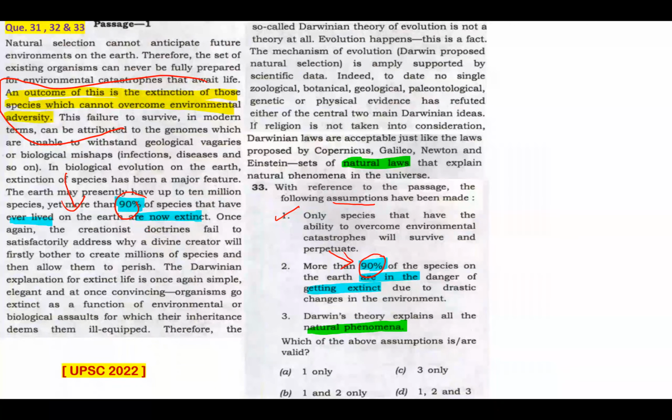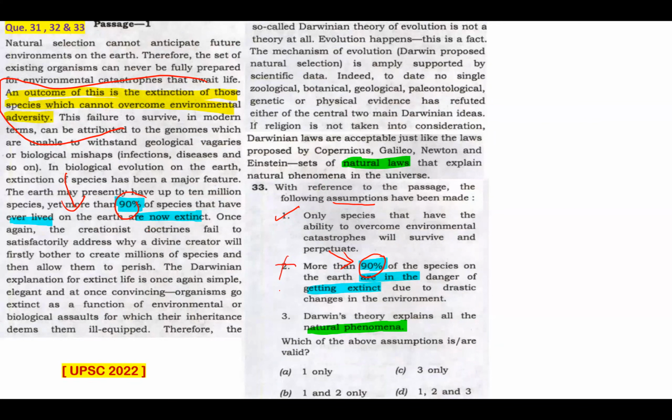The earth may presently have up to 10 million species, yet more than 90% species that have ever lived on the earth are now extinct. That's past, something that's happened in the past. But this statement is talking about something that will happen in future. We can't assume that from this passage. So this cannot be taken.